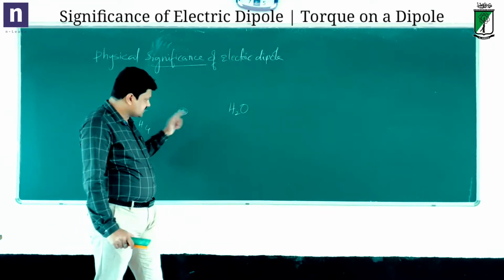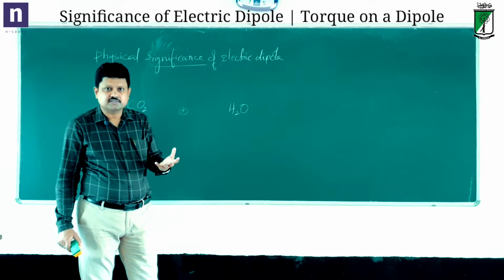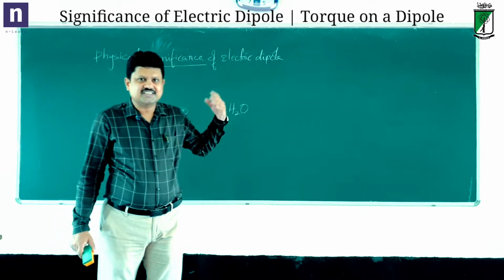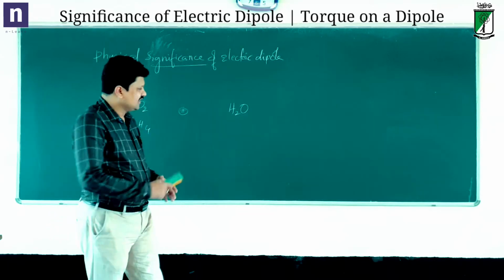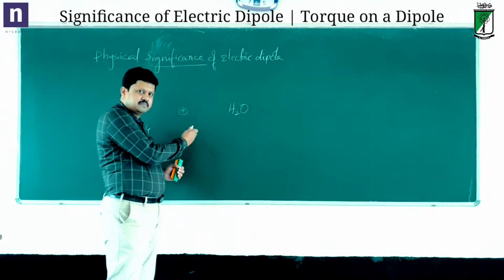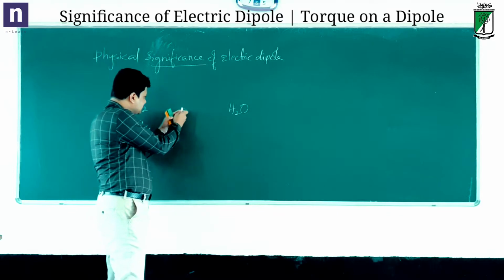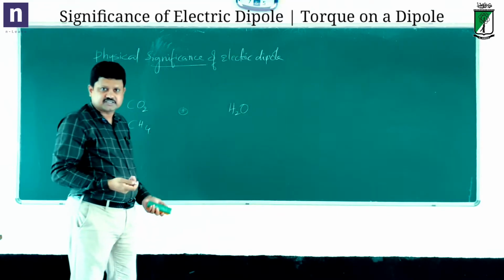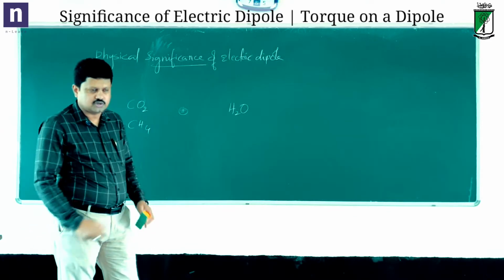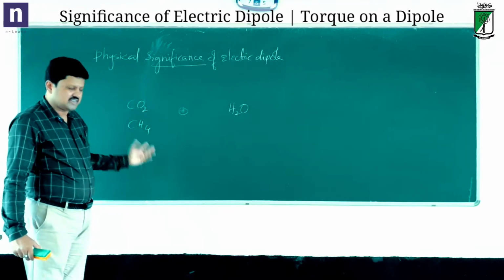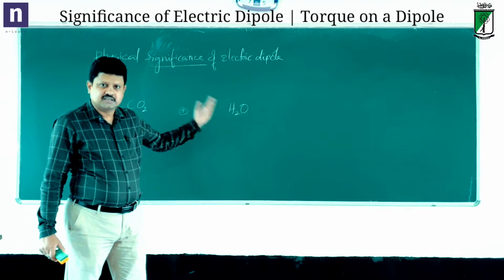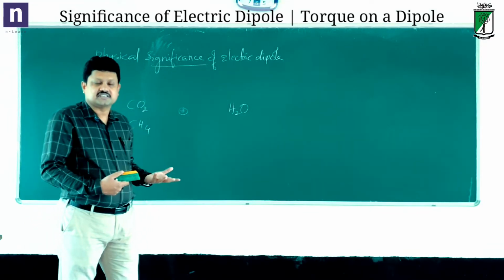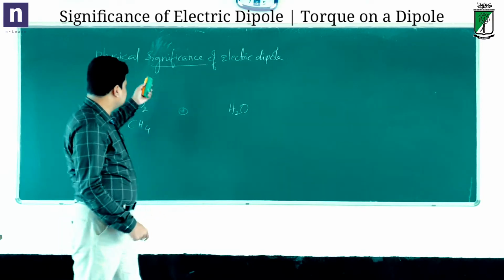But both of them can show a dipole effect in the presence of an external electric field. If I apply an external electric field on them, there will be separation of positive and negative charges, so that can be considered as an electric dipole. So non-polar molecules can have an induced dipole effect, while polar molecules are readily dipoles. Even there, if you apply some electric field, you will see different effects of the dipole. So that's the physical significance.